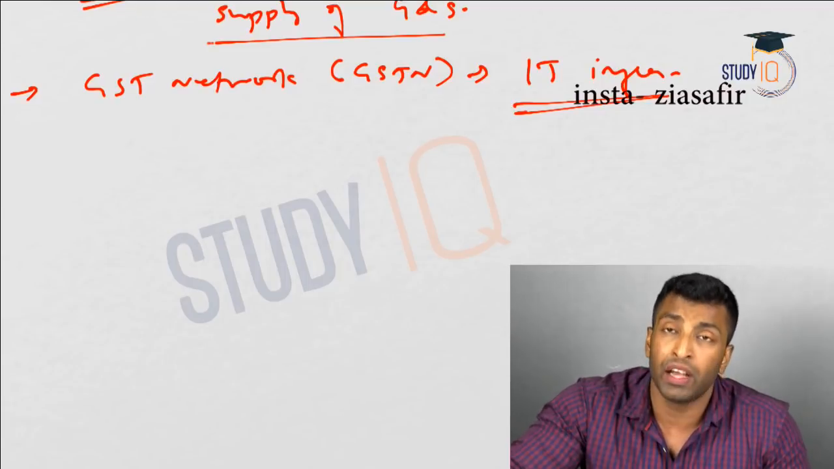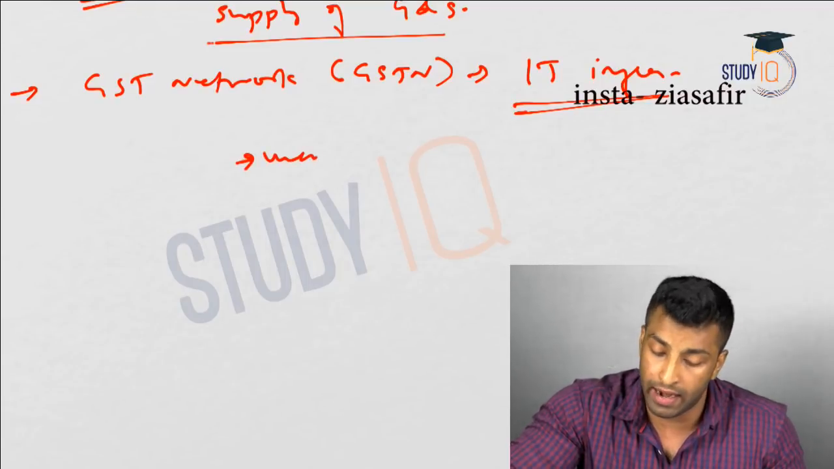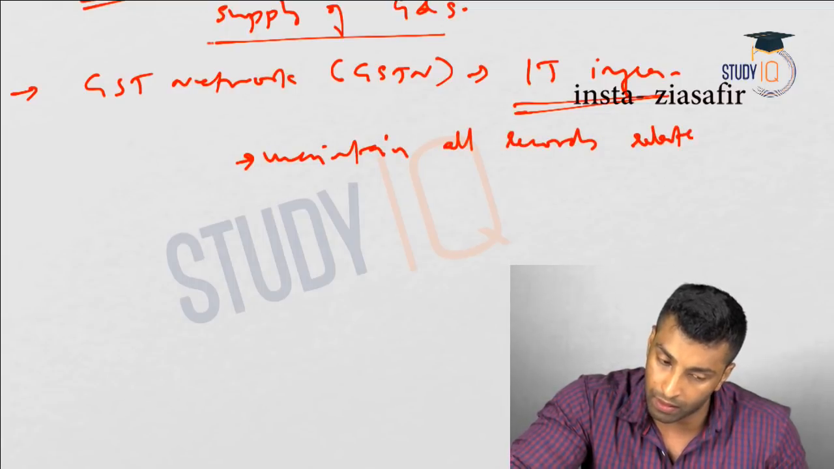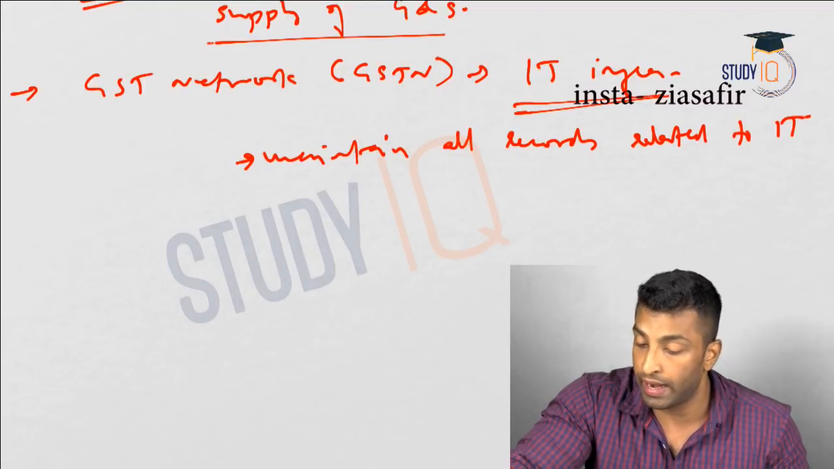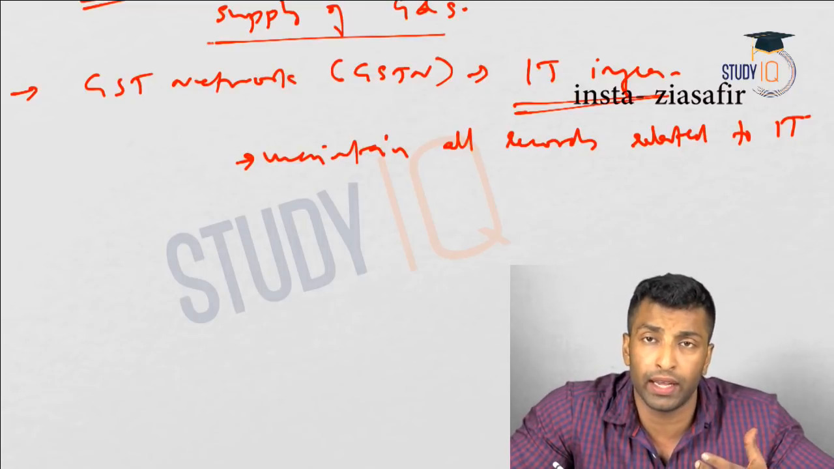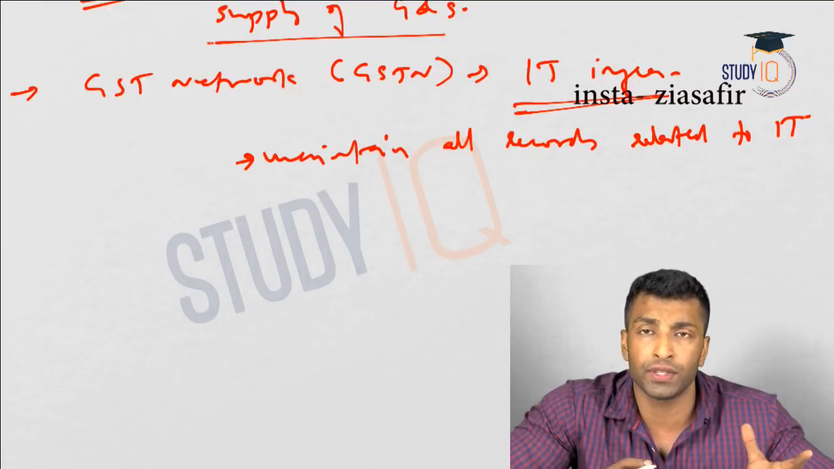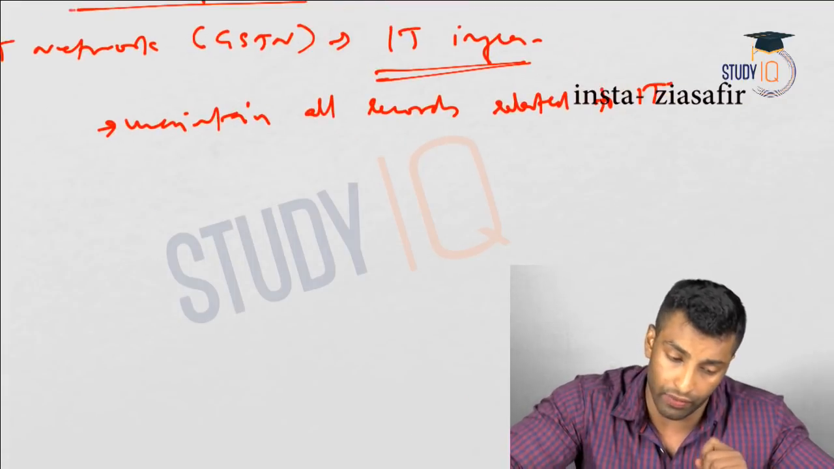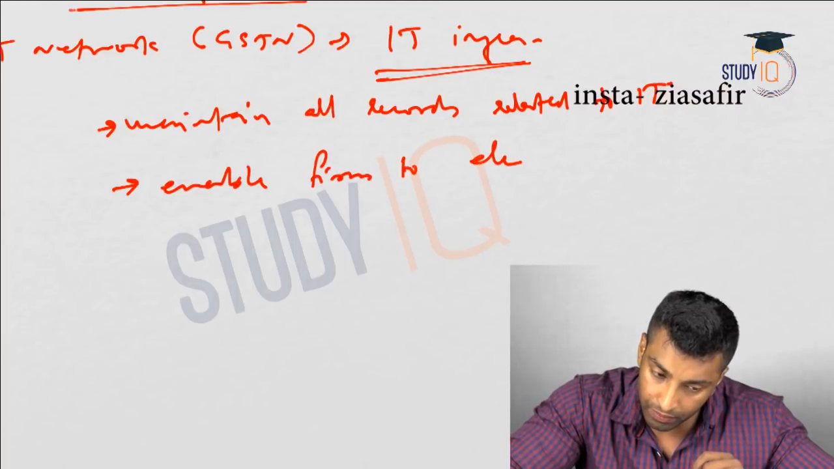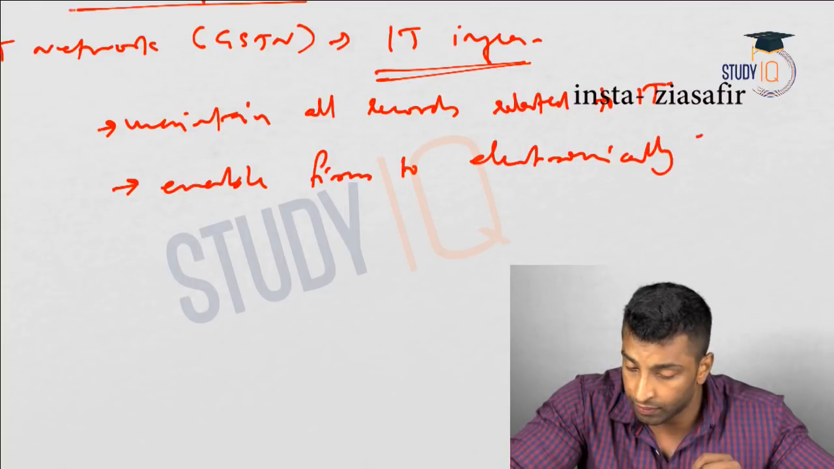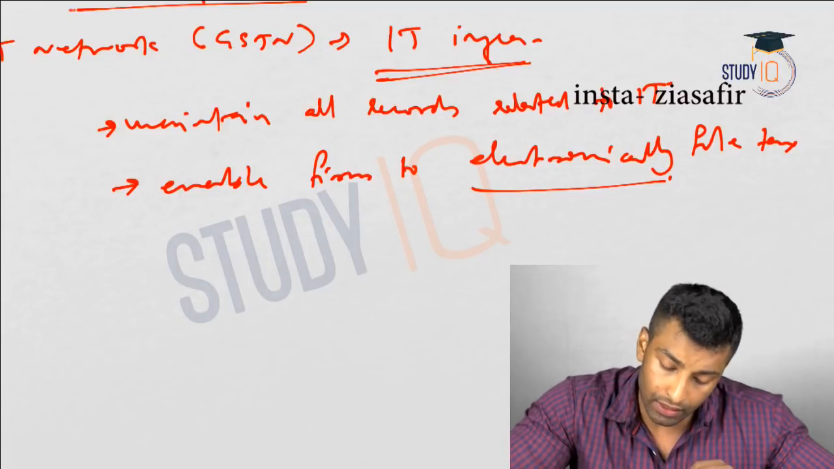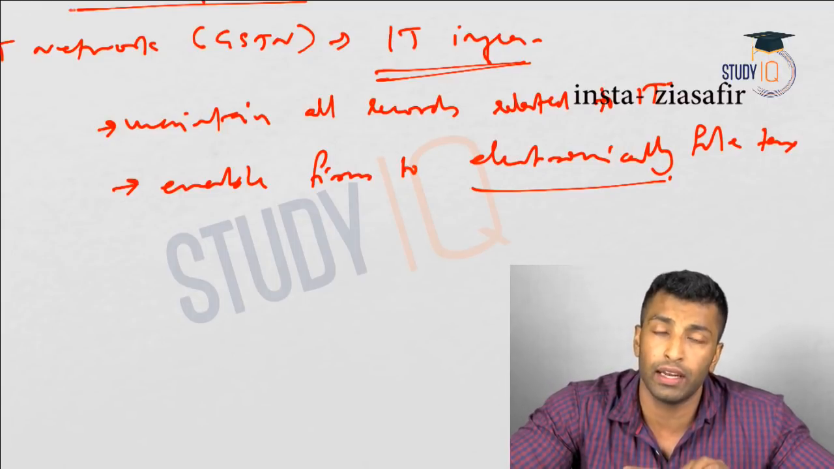Then it will also maintain all records related to indirect taxes. It will also enable the firms to pay GST electronically and can get all the reimbursement, offset, etc. directly in an electronic way. So it will enable firms to electronically file tax, and the tax returns and input tax credits, etc. Everything will be electronically done.